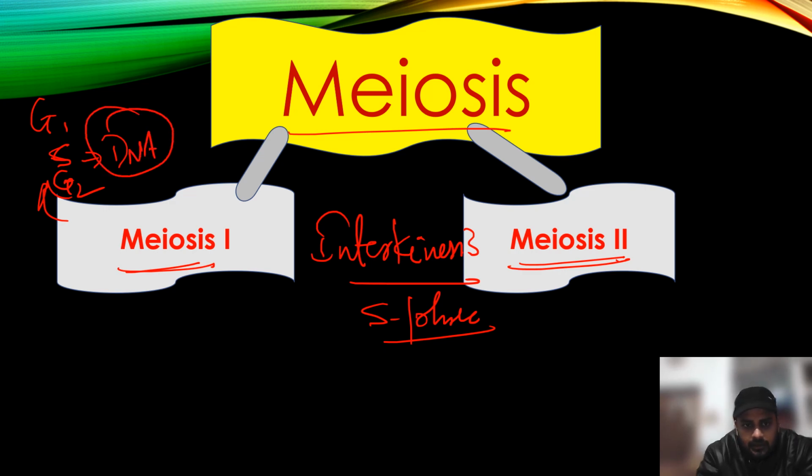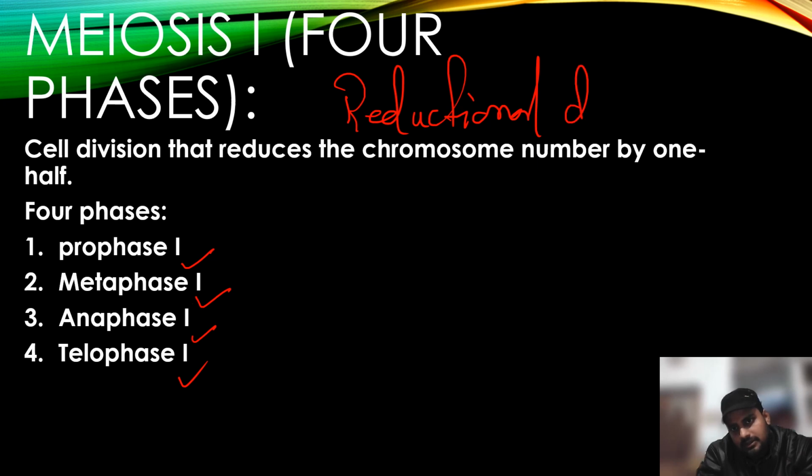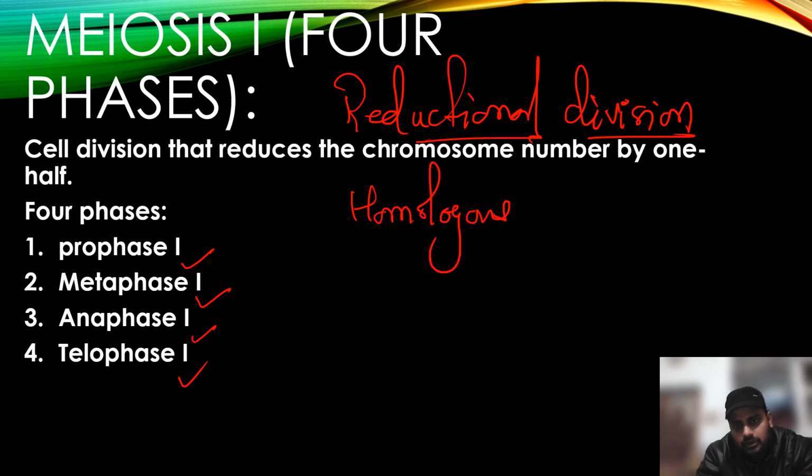Meiosis first is further classified into four stages, that is prophase 1, metaphase 1, anaphase 1, telophase 1. But before going into all these phases, I want to tell you that meiosis first is actually a reductional division, while meiosis second is not a reductional division. Meiosis second is similar to mitosis. In meiosis first, the homologous pair of chromosomes gets separated, while in meiosis second, the centromere of the chromosome gets separated.